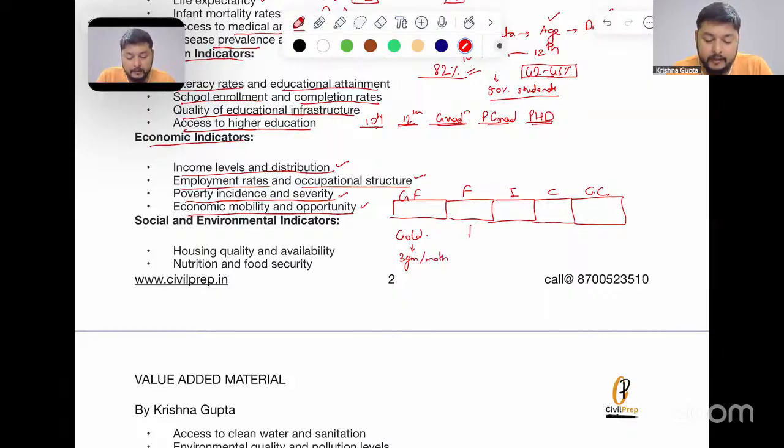If I look at my father, it was around 2 grams of gold per month. But currently, in 2025, the gold rate is around 1,20,000 and my income is just 50,000. So it is 0.4 grams of gold per month. This is my income in the contemporary time.